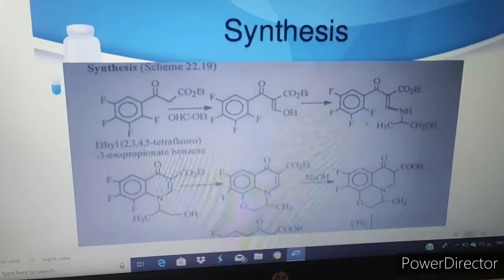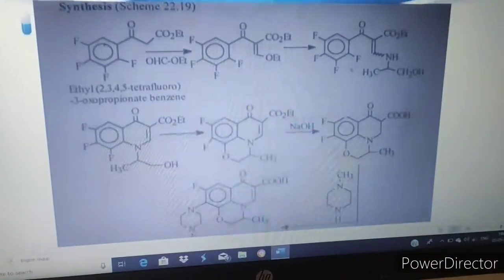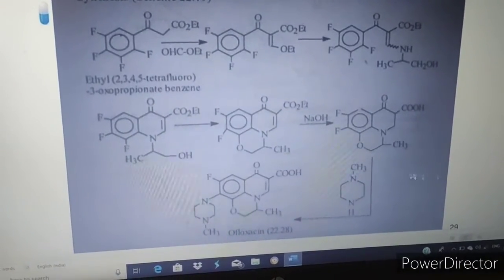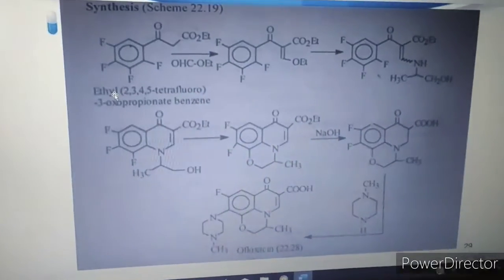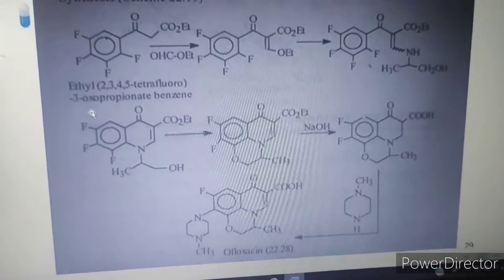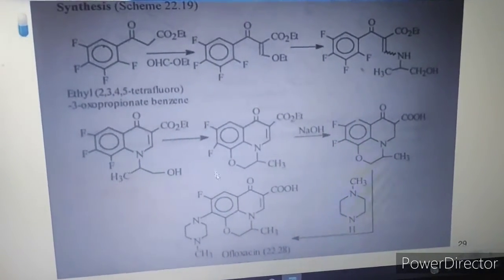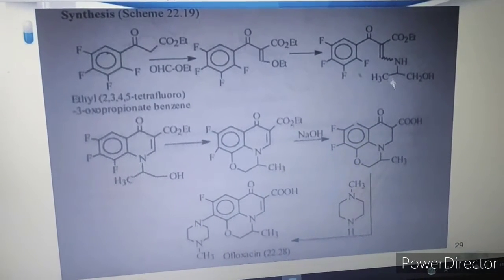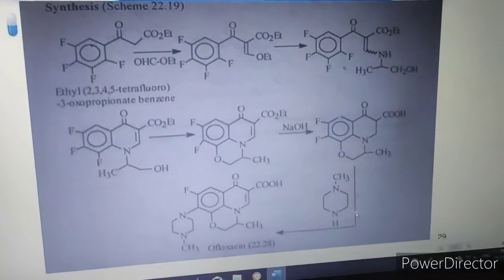If we talk about the synthesis, then this is the synthesis, and the precursor of ofloxacin is ethyl 2,3,4,5-tetrafluoro-benzoyl acetate (3-oxopropionate). This is the precursor of ofloxacin synthesis, and these are the steps of synthesis of the ofloxacin drug.